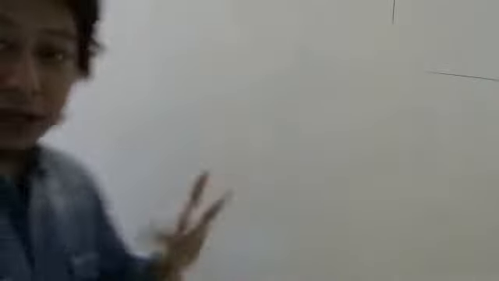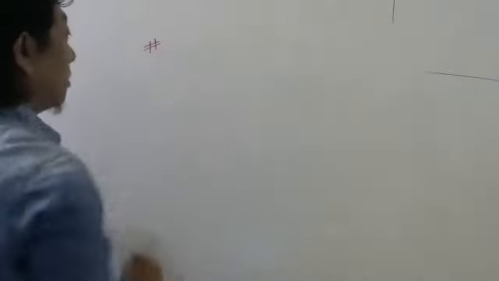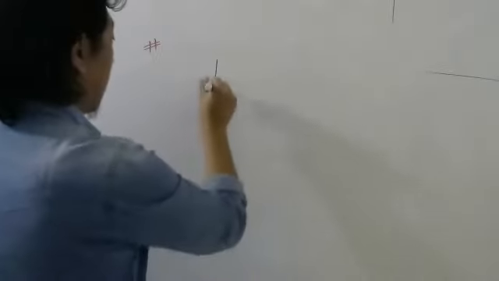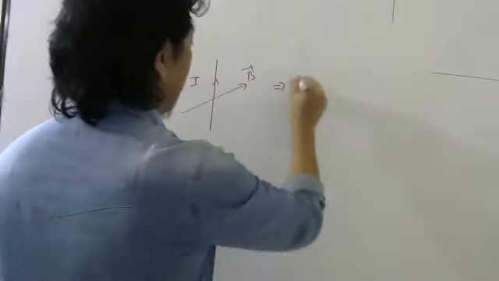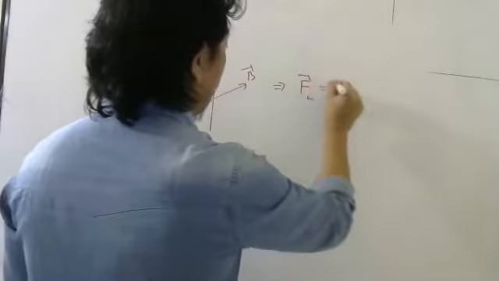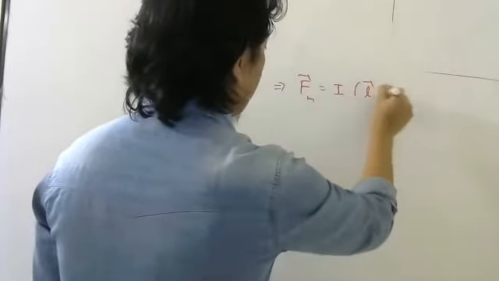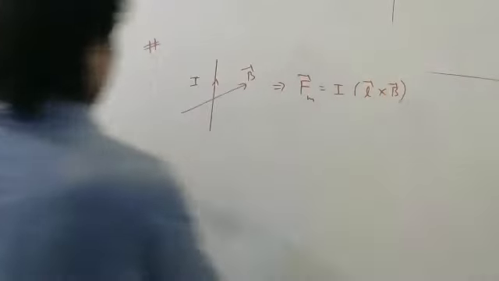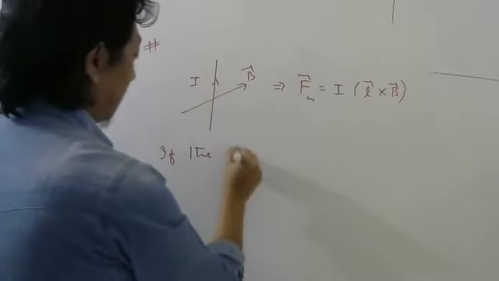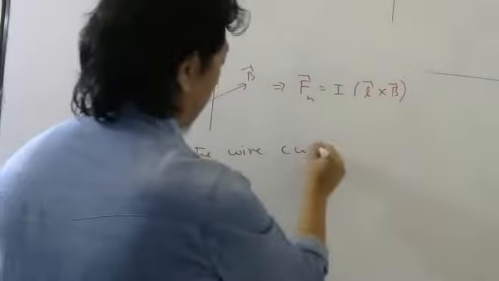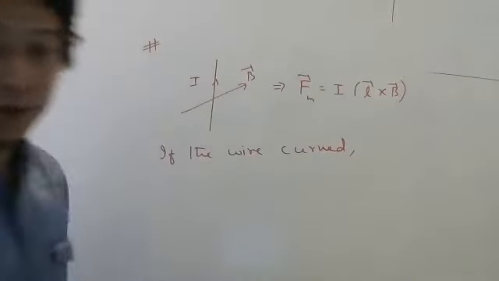Okay. Now, let us do some variations of whatever we have learned. So I told you straight wire in magnetic field experiences a force I L bar cross B bar. Now you see carefully. If the wire is curved, the wire may not be straight.